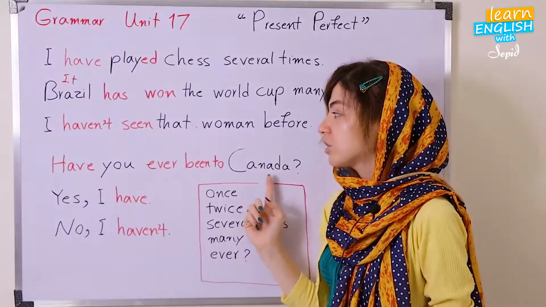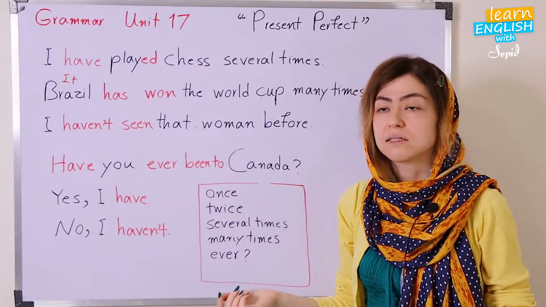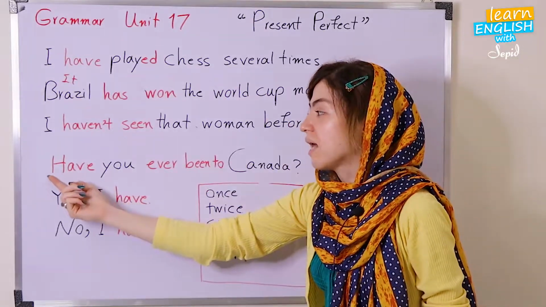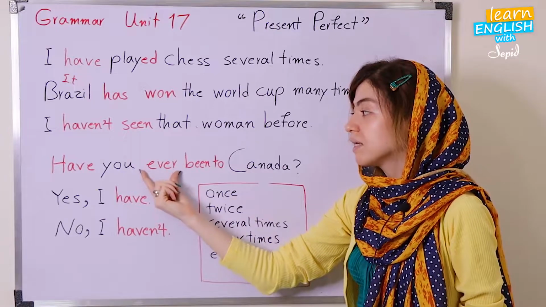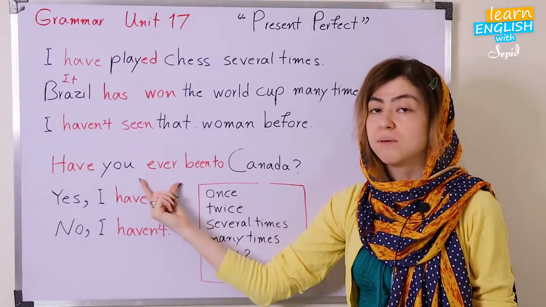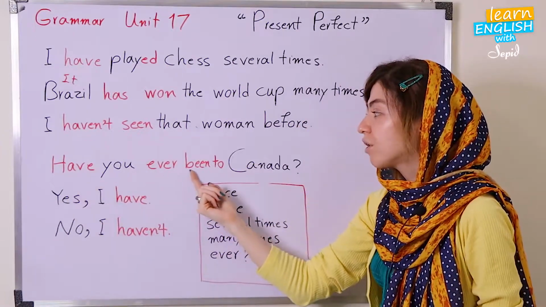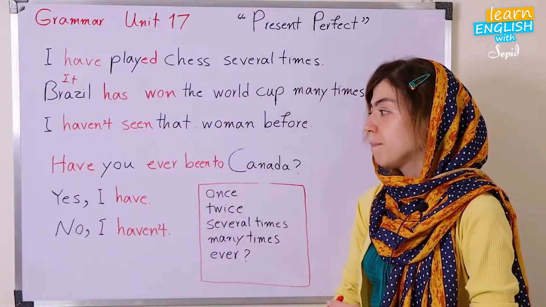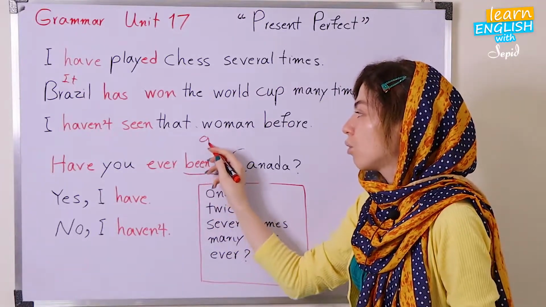So how about the question form? In order to ask about other people's experience, okay? So we can say, have you ever? So here, ever is necessary to be placed. Remember that. Have you ever been to? Okay, been to here is just replaced by go.